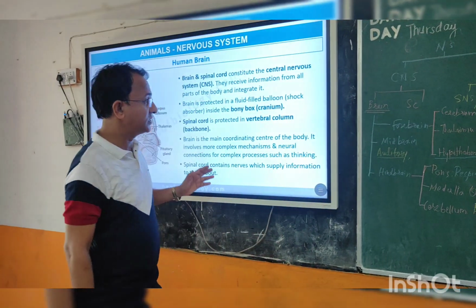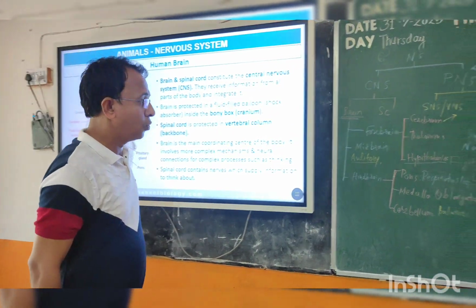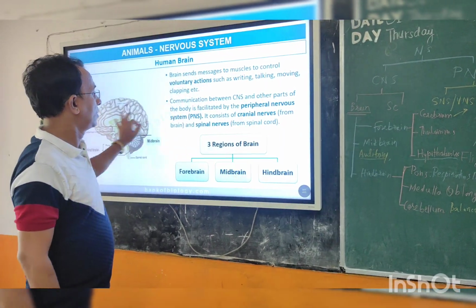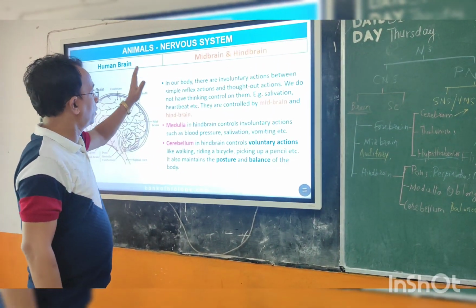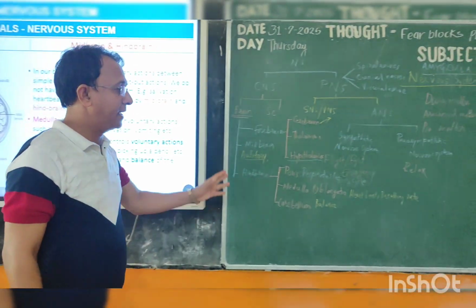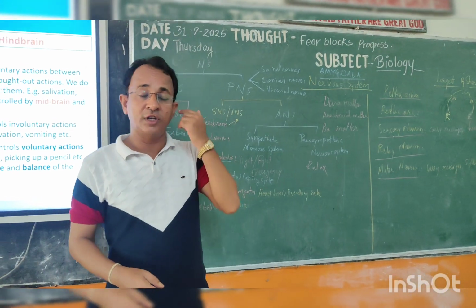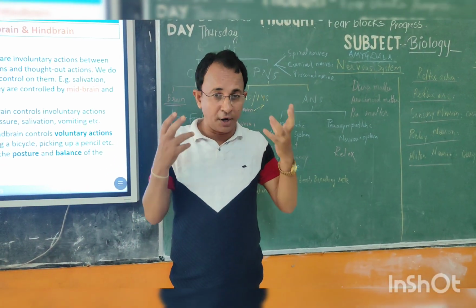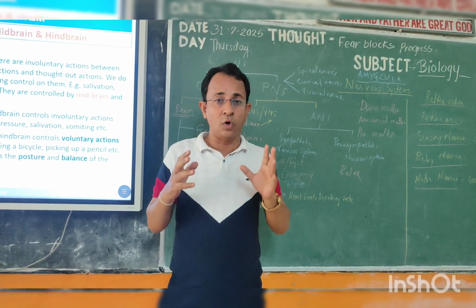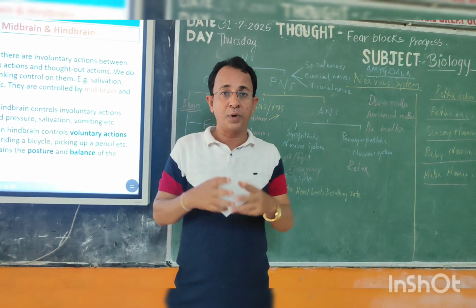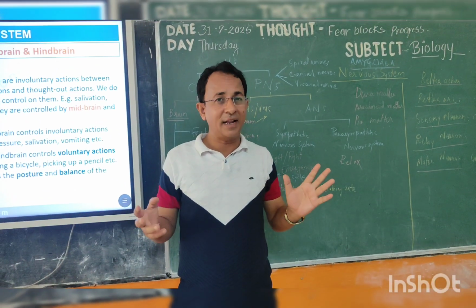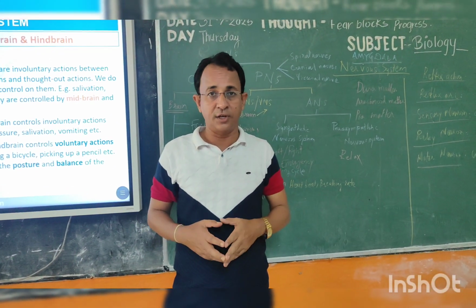Now let us see the second part, that is the midbrain. What is the role of the midbrain? We have discussed the forebrain. In the case of the midbrain, it is related to your sensory functions, particularly auditory functions, as well as whatever you are seeing or watching, that is the optic nerves. Two functions are related to your midbrain. Other functions are not described in your NCERT textbook.